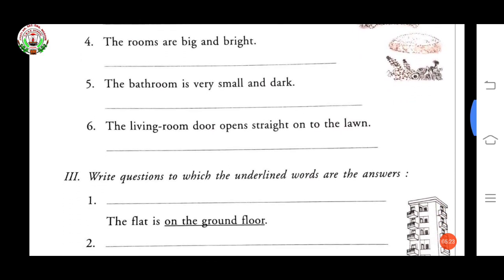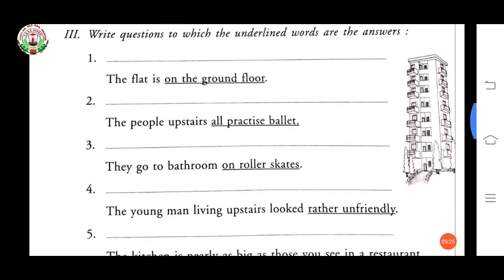Now, third exercise. Write questions to which the underlined words are the answers. So what we have to do? We have to make questions. Answers are given. So the underlined words are there. So we have to make questions. See the first sentence. The flat is on the ground floor.